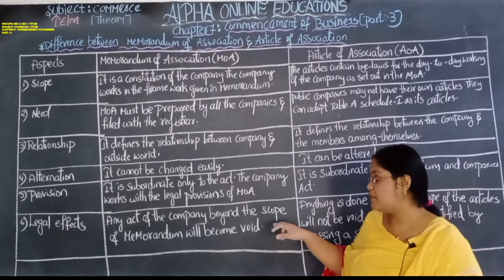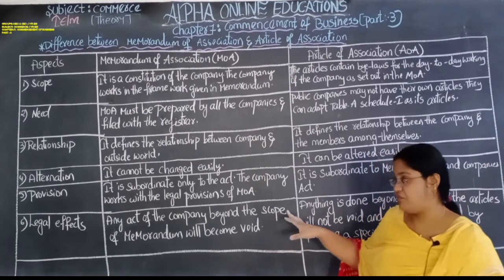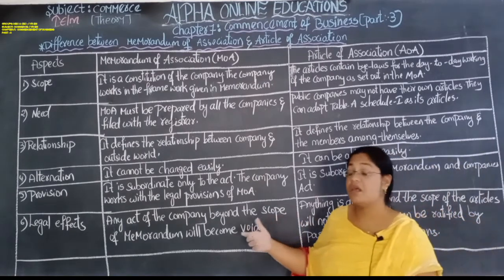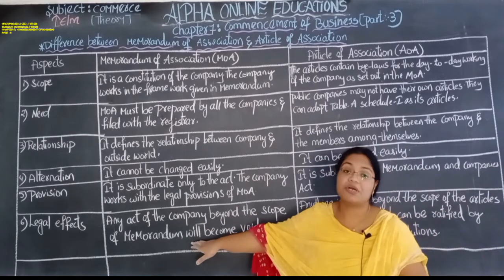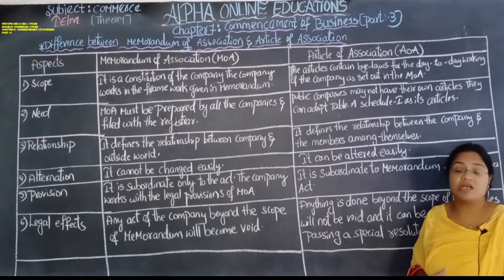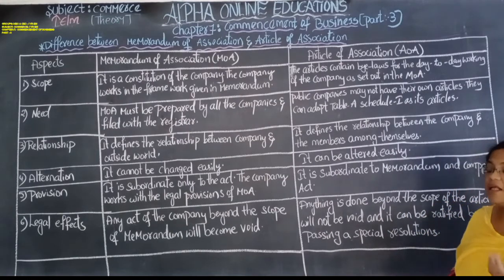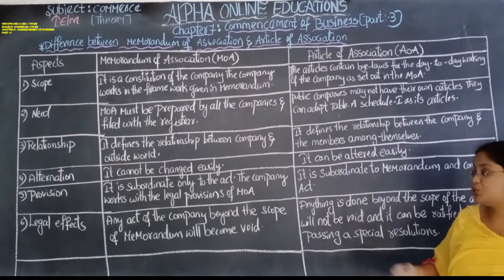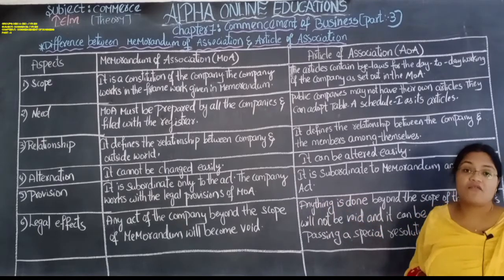It will become very difficult for the company to face the legal issues that arise from doing this.